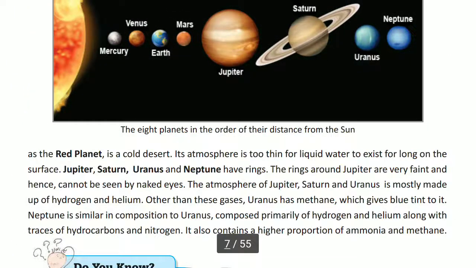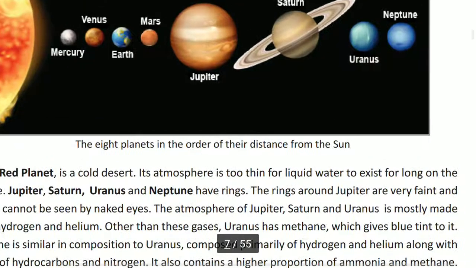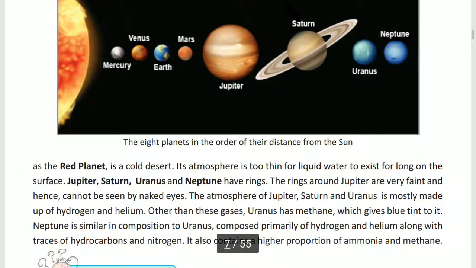Now come to the next. The atmosphere of Jupiter, Saturn and Uranus is mostly made up of hydrogen and helium. किस गैस से बना हुआ है? हाइड्रोजन एंड हेलियम से. And other than these gases, Uranus has methane also, which gives a blue tint to it. Uranus के पास कौन सा गैस है? मीथेन है, जो इसको कौन सा कलर देता है? It gives a blue tint to it.